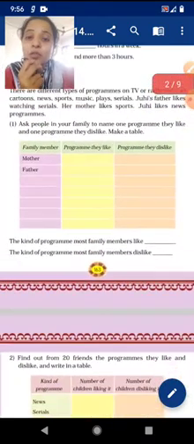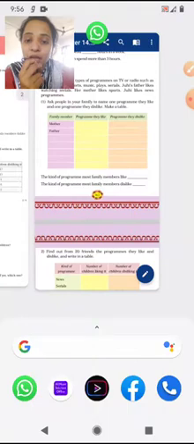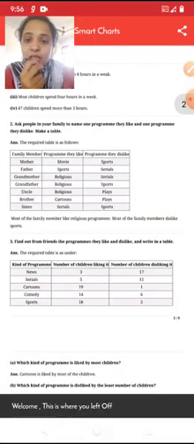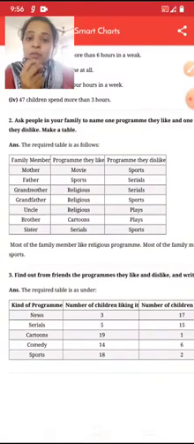Now let's move to the solution and find the answer. See, the required table is as follows.